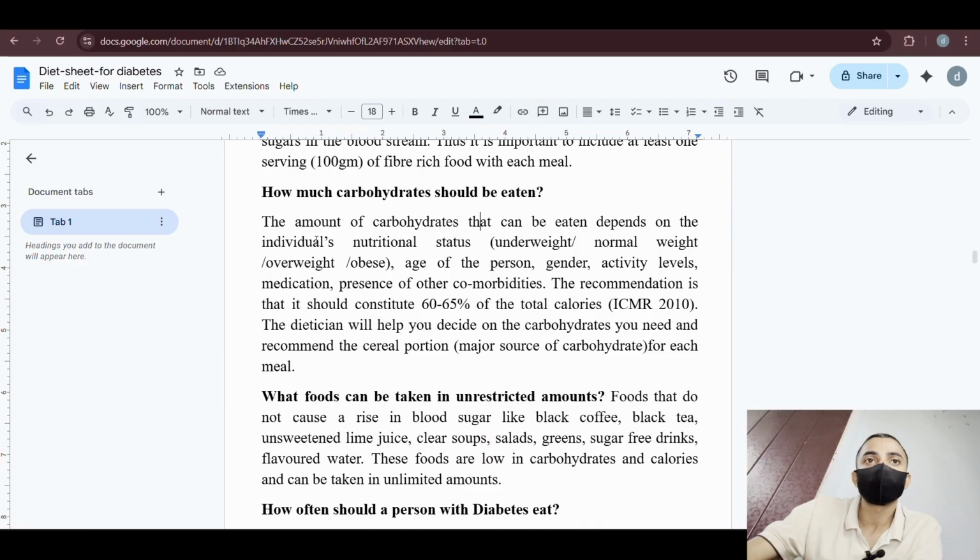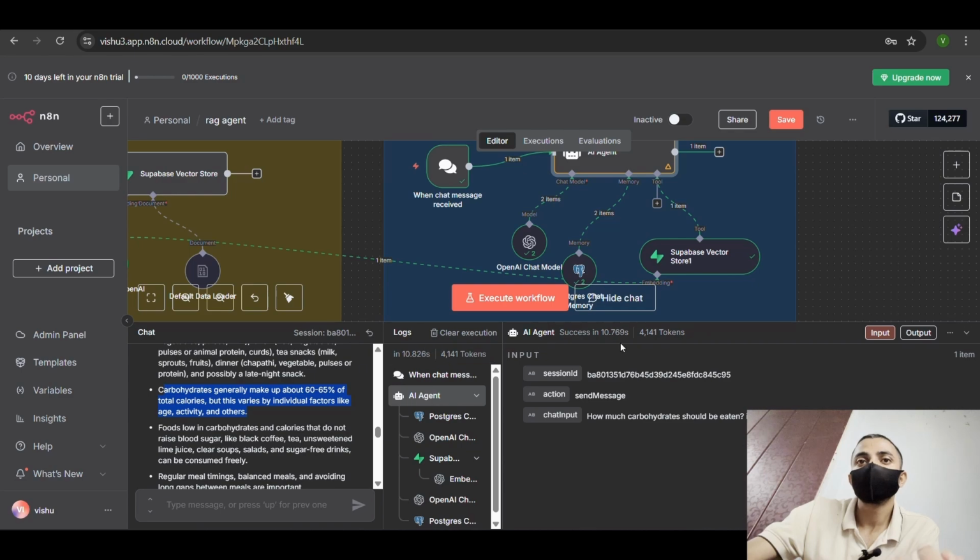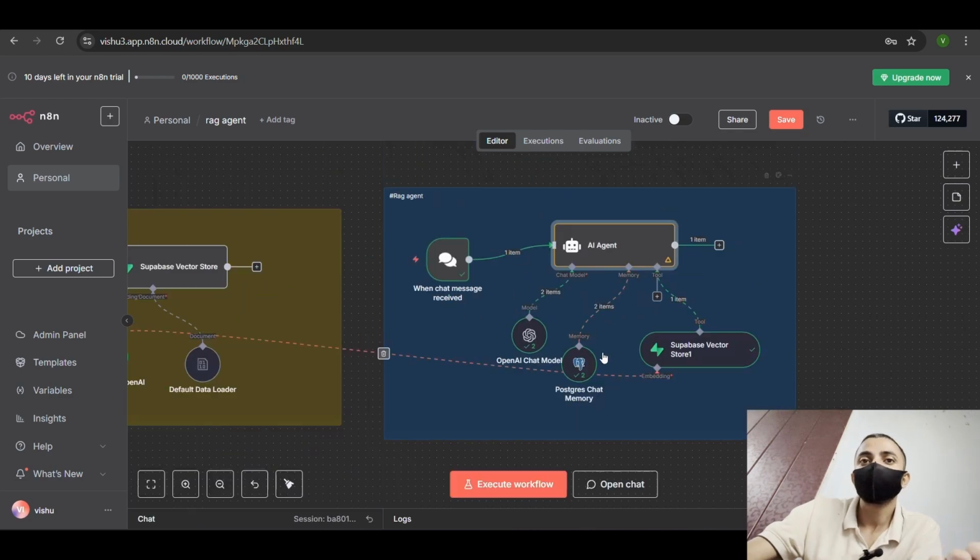You can see the amount of carbohydrate that can be eaten depends on the individual's nutritional status, and the recommended amount is 60 to 65%. So it gives back the same answer from the documents, but it also recreates it a little bit. It depends on the prompt that you are giving to the AI agent.